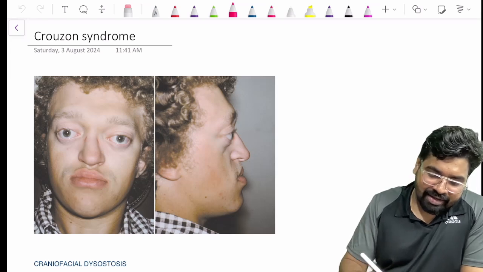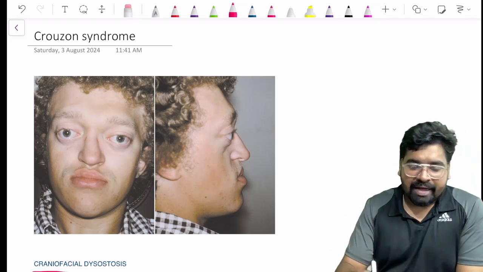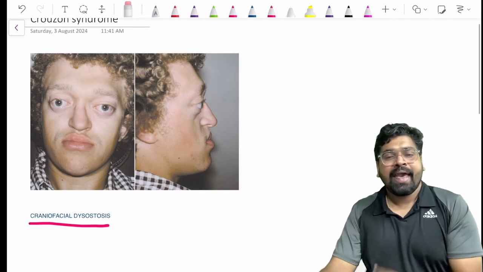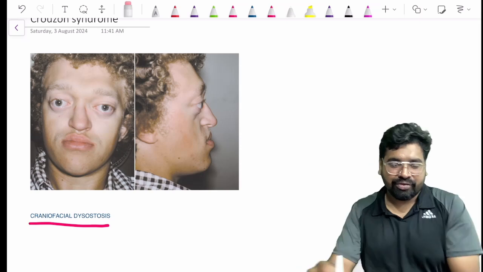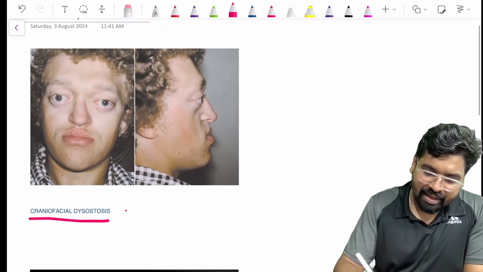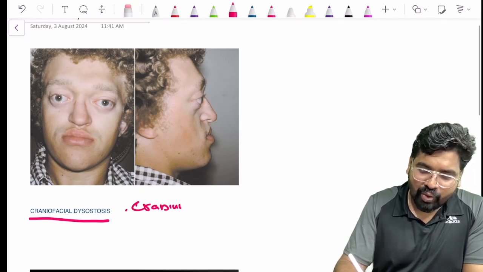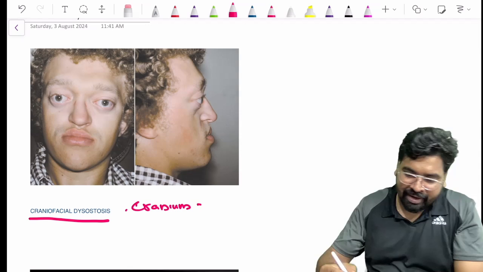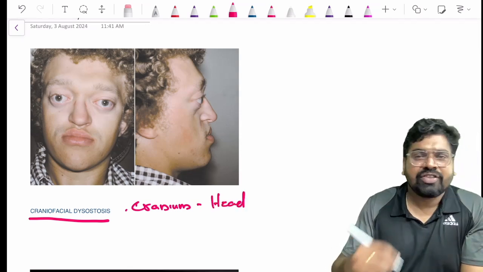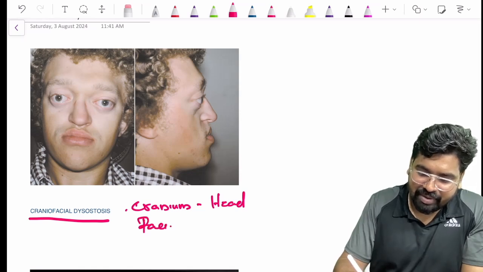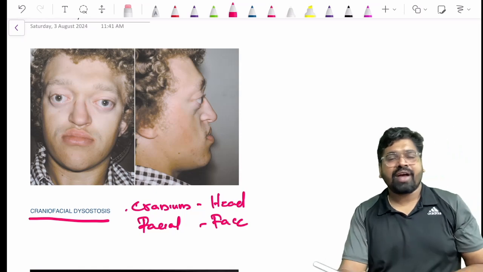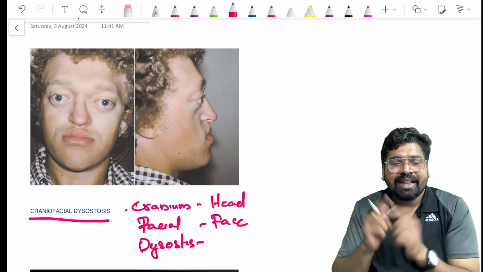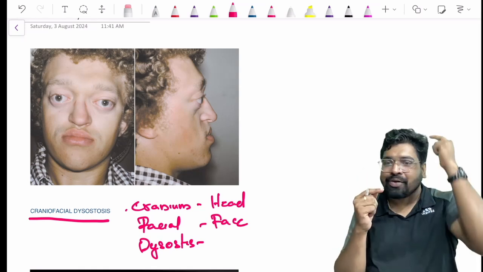The other name for Crouzon syndrome is craniofacial dysostosis. Again, cranium, face, dysostosis. Split and learn. Cranium is your skull, right? What we call cranium is your skull cap, that is your head, and the skull region has some defect. Craniofacial means there is the face, and dysostosis is abnormal development of bone, which we have discussed. So here the defect is between your face and your cranium.